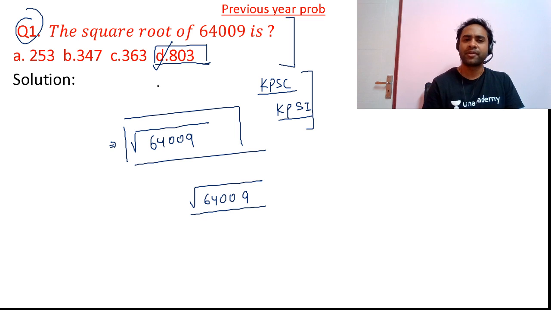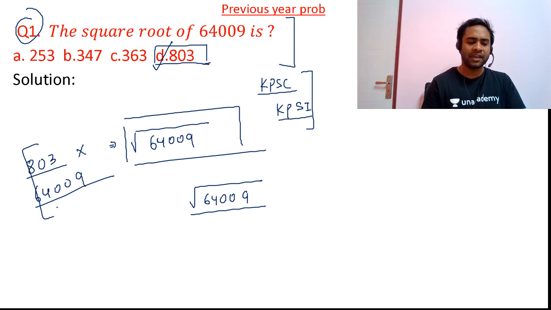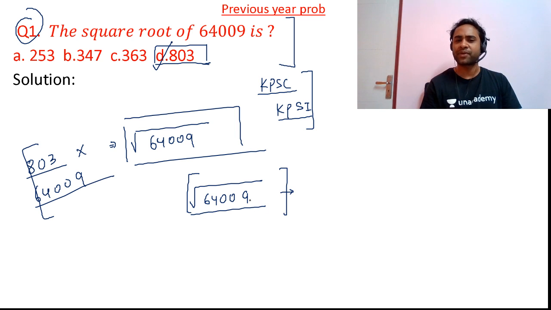Most of the students took 803 as the answer, thinking that 80 square will be 6,400 and 3 square will be 9. Friends, this is wrong. It's good that we are not going to calculate the square root of this particular problem. Without calculating itself, we will be able to tell the answer.